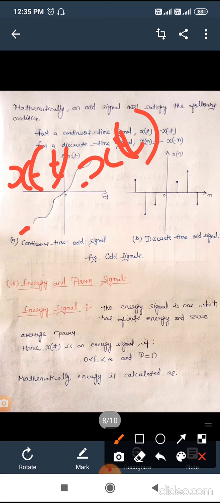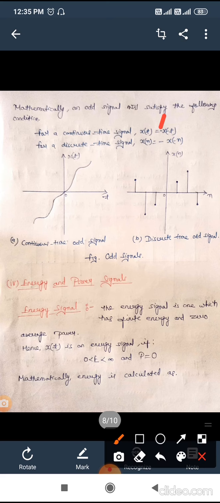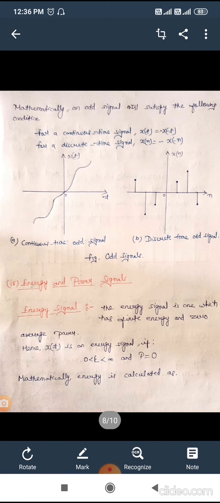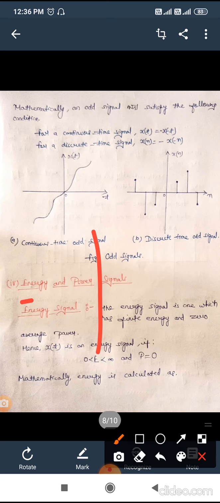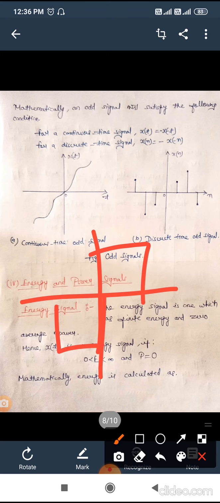In order to compensate this, we can add a negative sign here, because one value was positive and another value is negative. In order to make them equal, we can have a negative sign in front of that signal. Then only these two signals become equal in the case of an odd signal. So obviously this is not identical about the origin; it is anti-symmetrical. Another example we can have, if we have this type of signal,